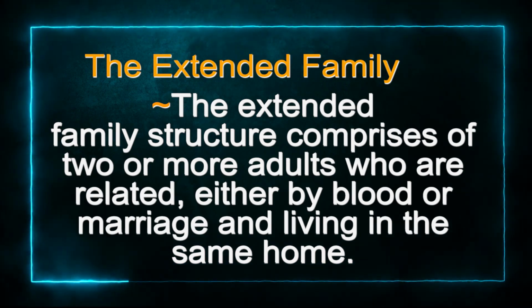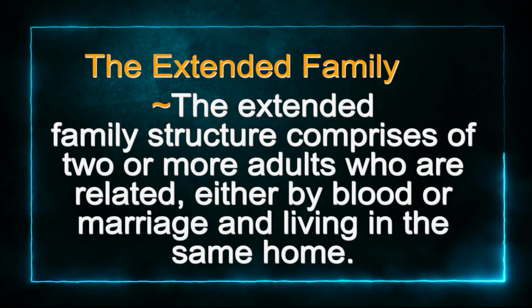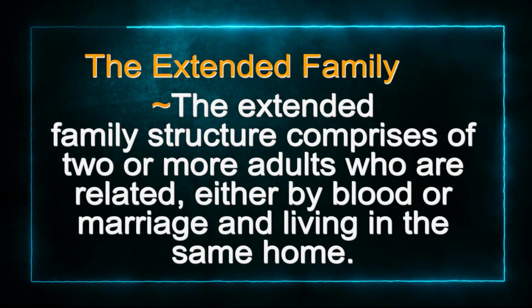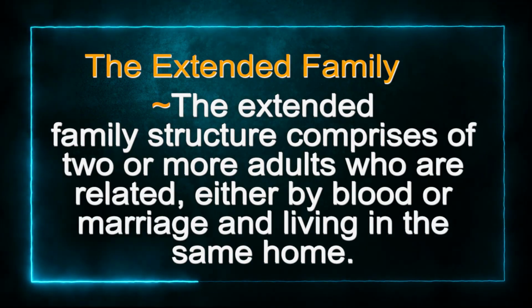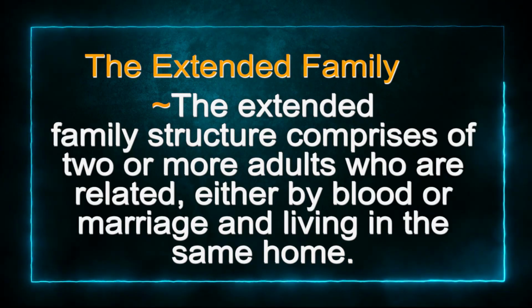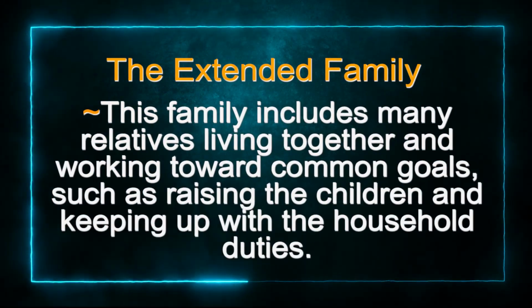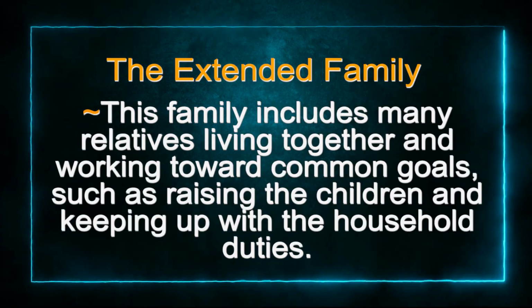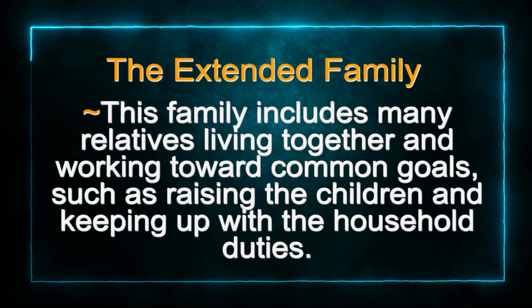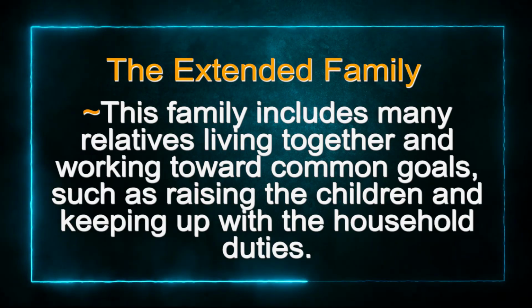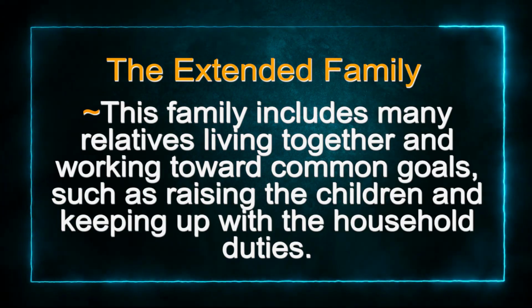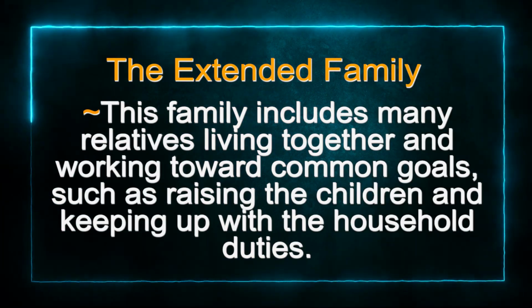The extended family structure comprises two or more adults who are related either by blood or marriage and living in the same household. This family includes many relatives living together and working towards common goals, such as raising the children and keeping up with the household duties.